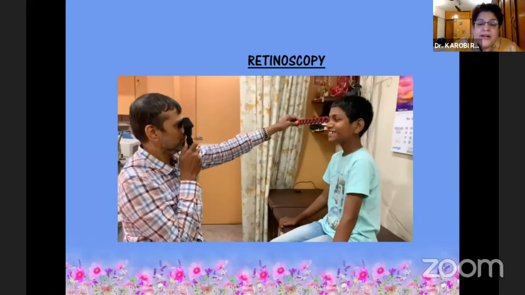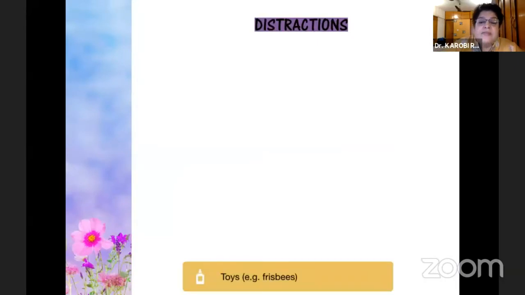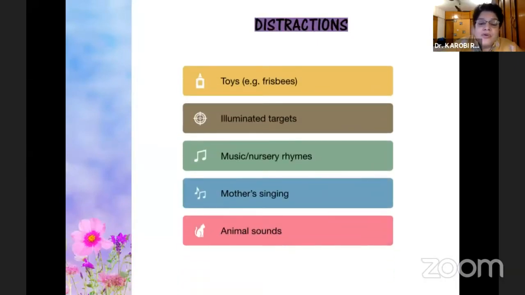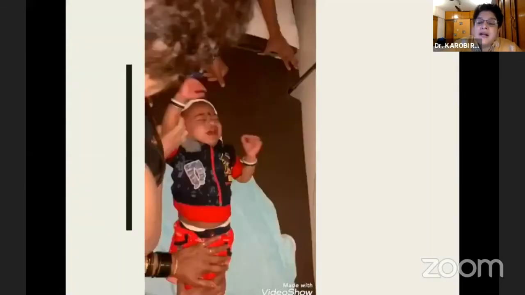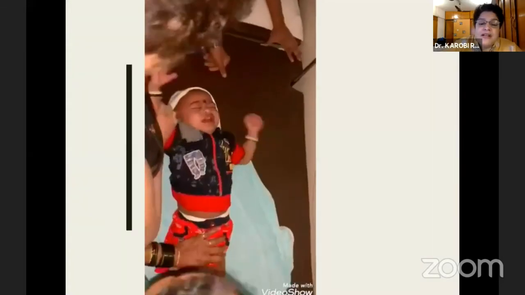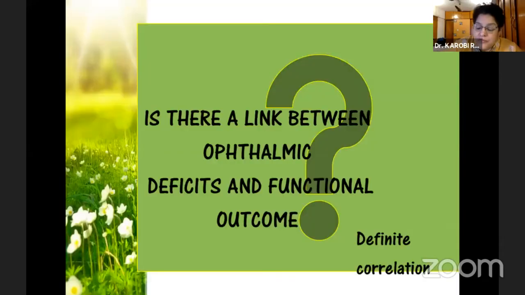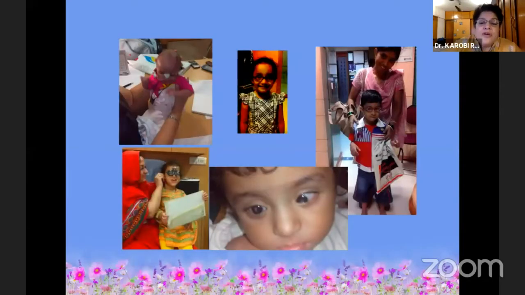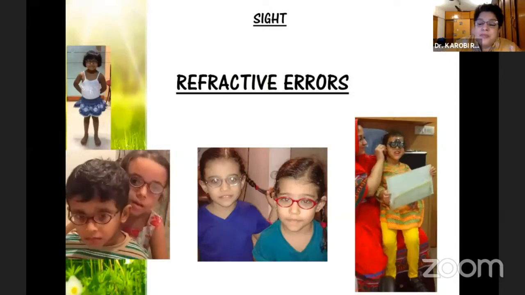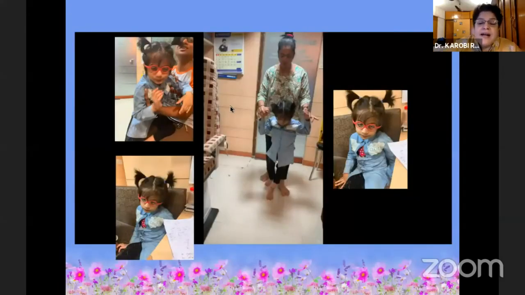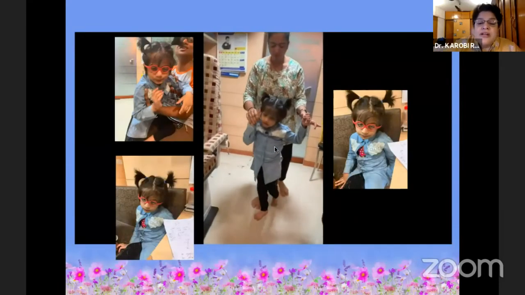So you do a retinoscopy for these children to get their numbers, and you can use any of these toys, illuminated objects, or animal sounds, and you mummify the child before checking. And what you have to do is the refractions for these children, give them the proper numbers, and then give them all their rehabilitation.